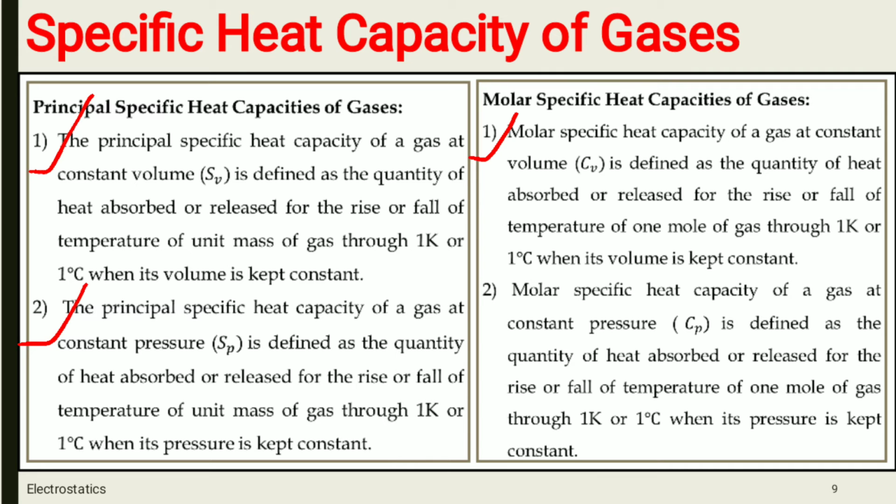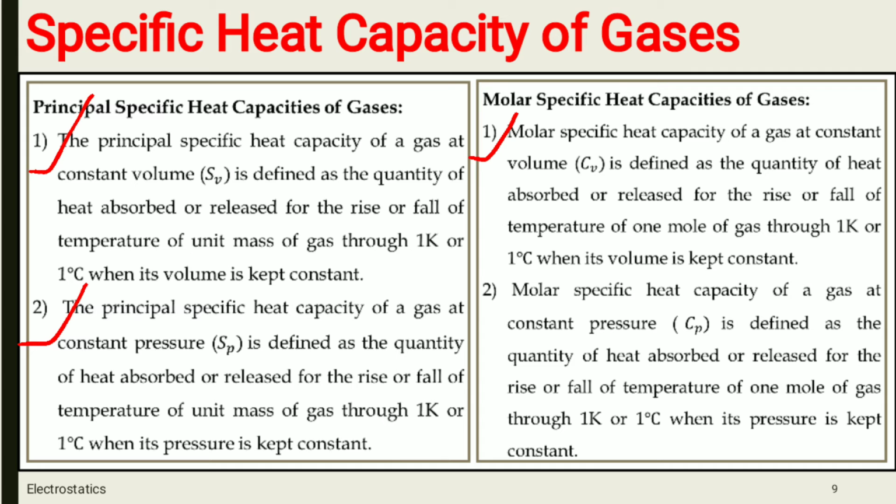And the molar specific heat capacity of gas at constant pressure, that is Cp, is defined in the same way when its pressure is kept constant.